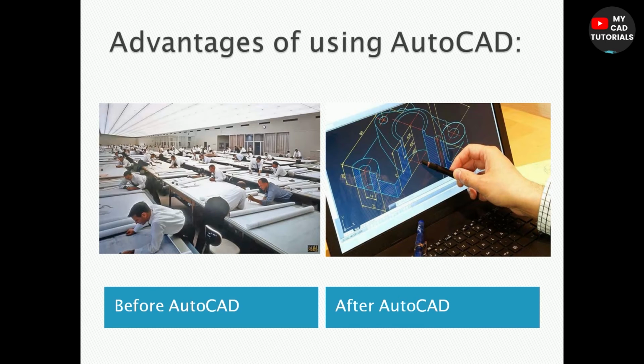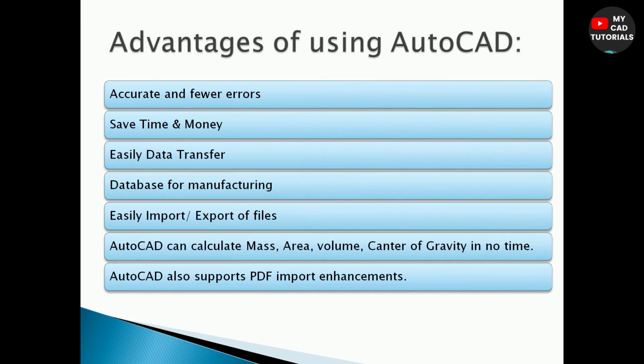After implementing AutoCAD, it is very easy to design or draft or make any changes to the drawing. You can see here the first and major difference, or you can say advantage, of using AutoCAD. So now we will see other advantages of using AutoCAD.